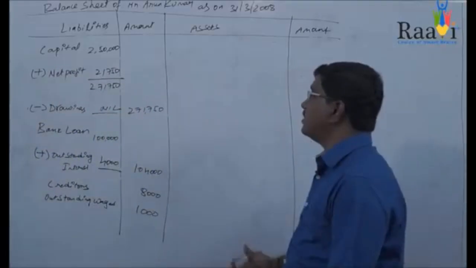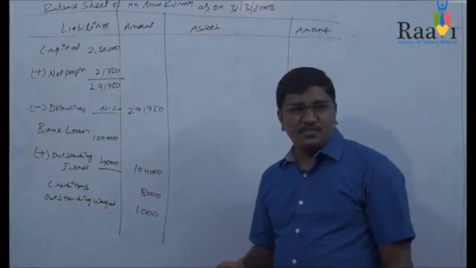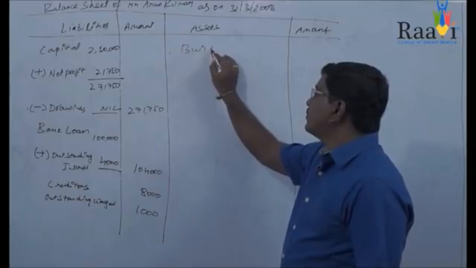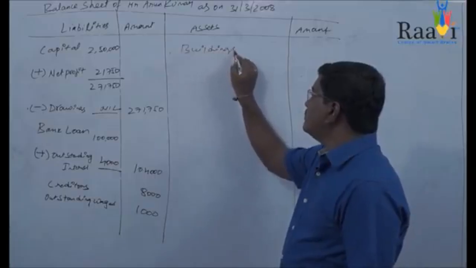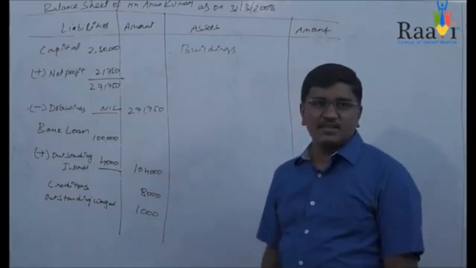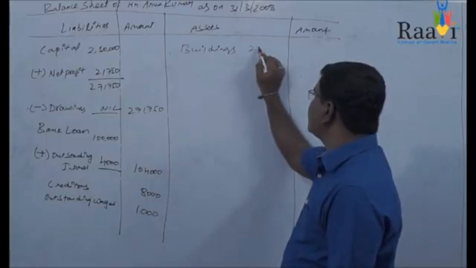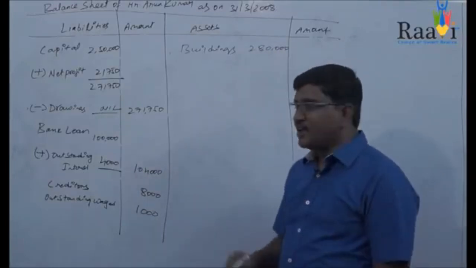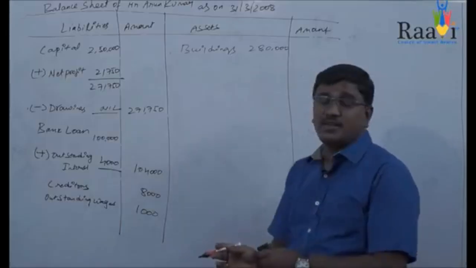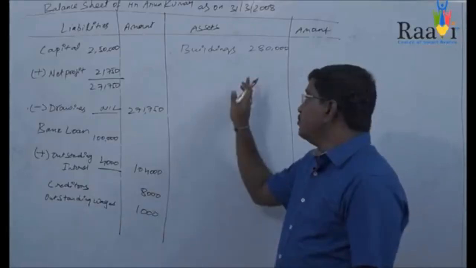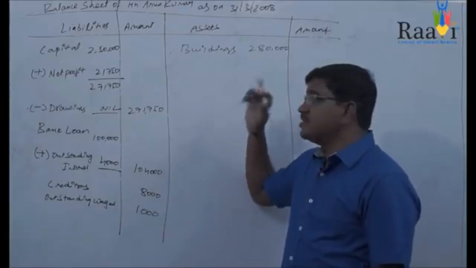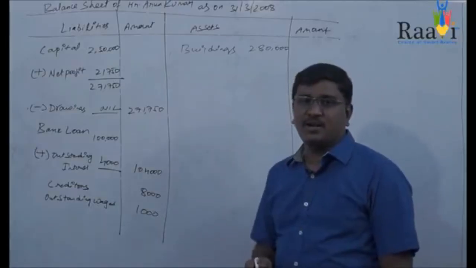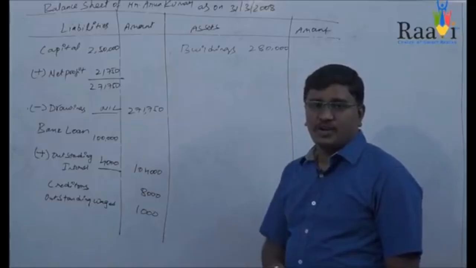Now we'll see the asset side. If you see the asset side, the first item is buildings. The value of buildings is 2,80,000. Why I took it in the inner column: you can find a depreciation on the building in the adjustments. You already calculated the depreciation on building in your profit and loss account.